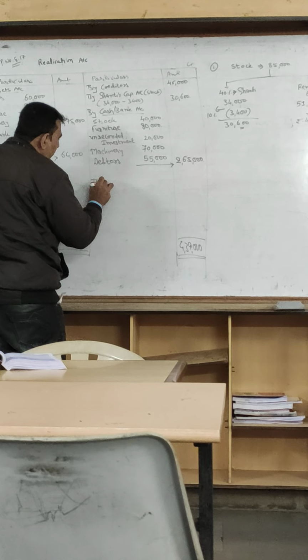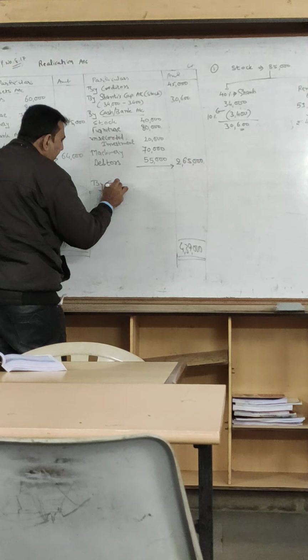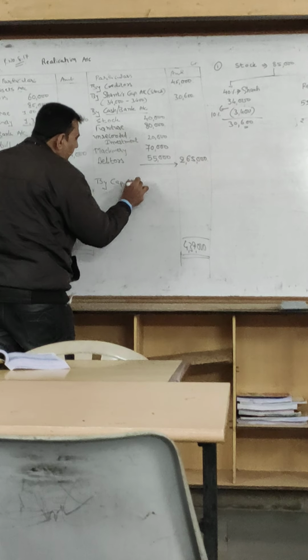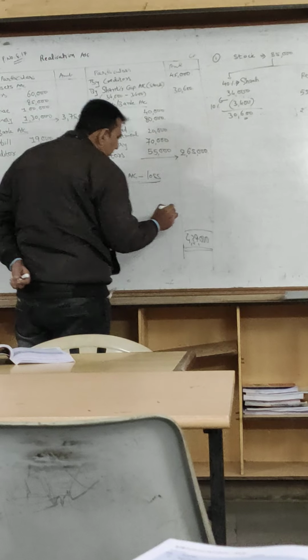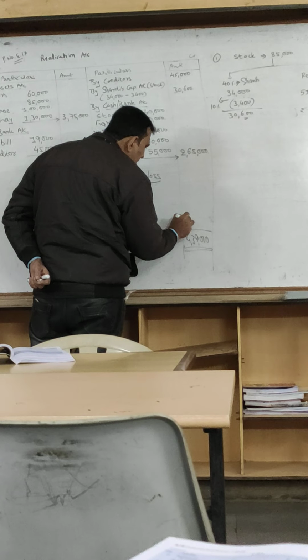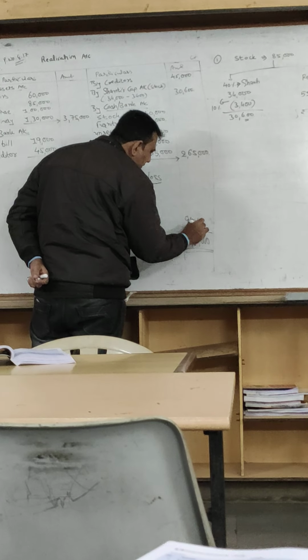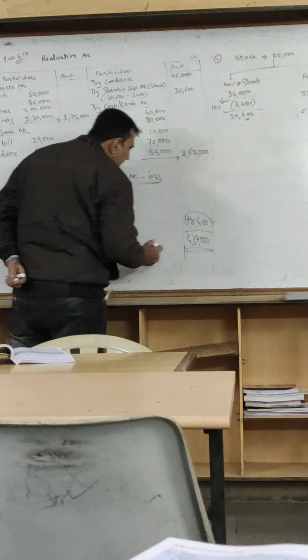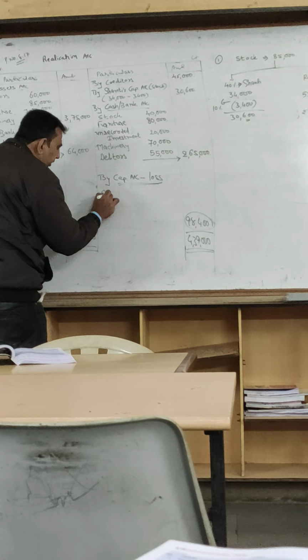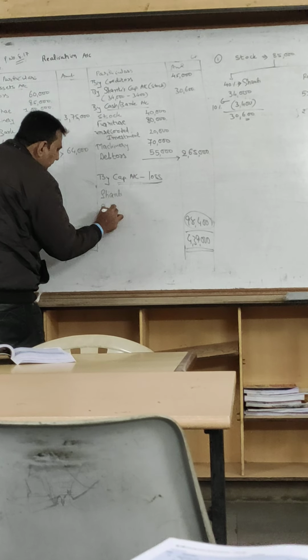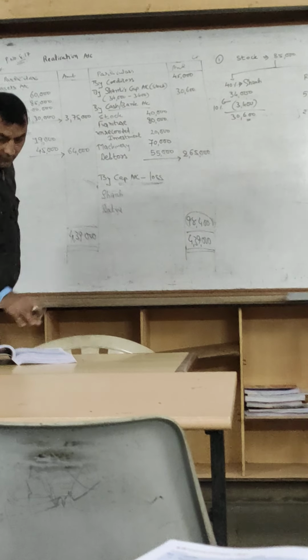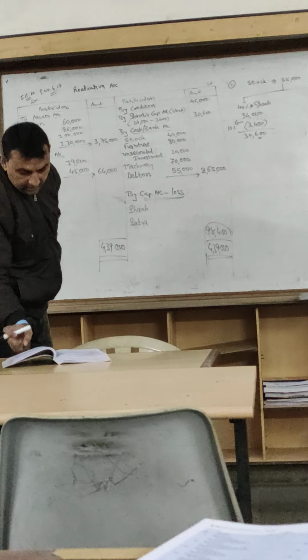This would be transferred to partners capital account. The loss is how much? 98,400. It should be distributed among the partners Santi and Satya. The first name is Santi.